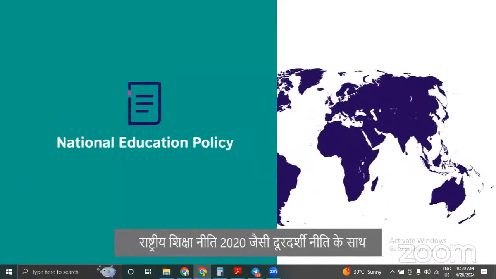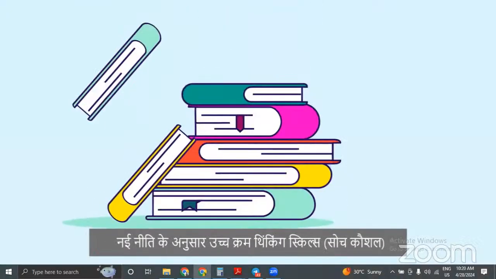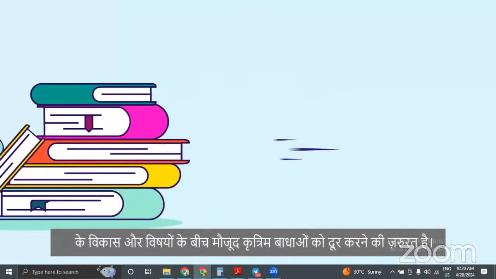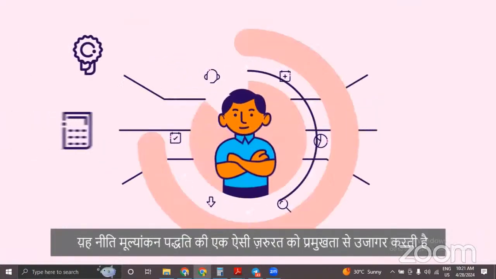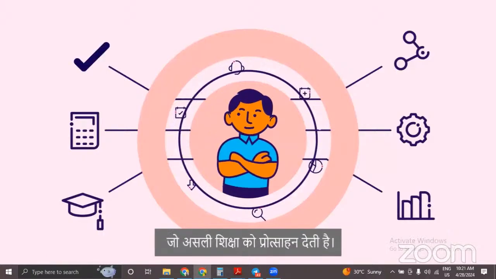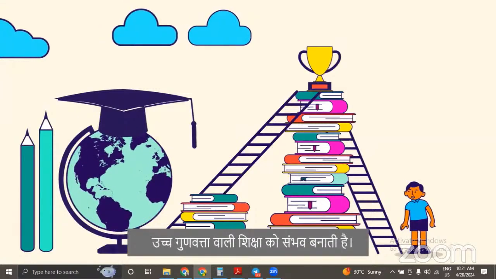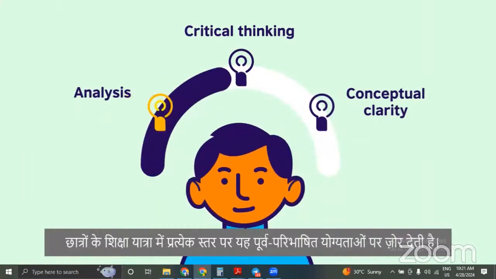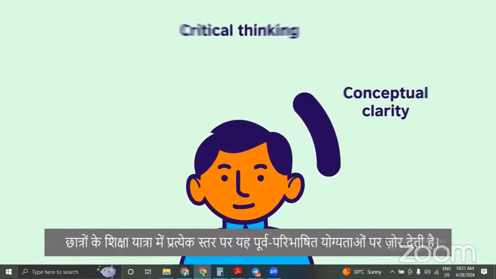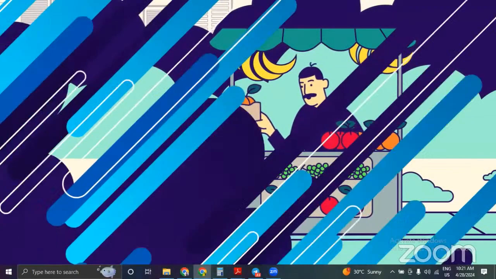With the visionary National Education Policy 2020, the focus has now shifted from content to competency. The new policy calls for a breakdown in artificial barriers between subjects and development of higher order thinking skills. It highlights the need for an assessment system that encourages real learning. Competency-based learning enables high-quality education in real-life context. It emphasizes predefined competencies at each level of the student's learning journey and takes them beyond the confines of their textbook, linking their learning to life.